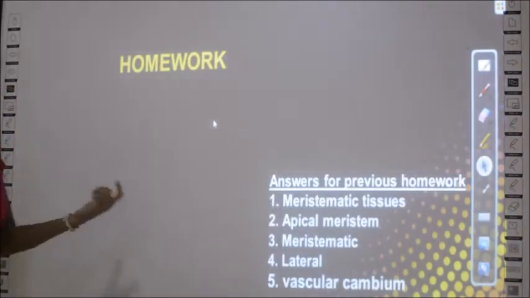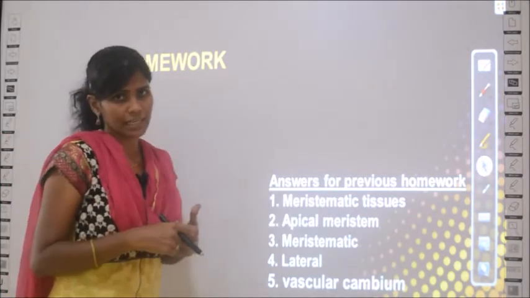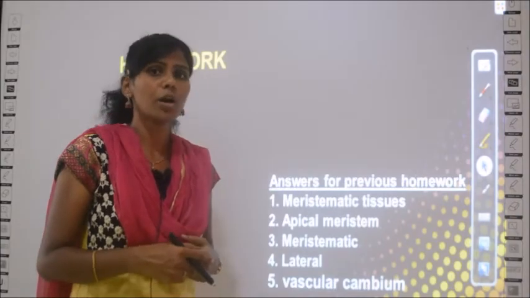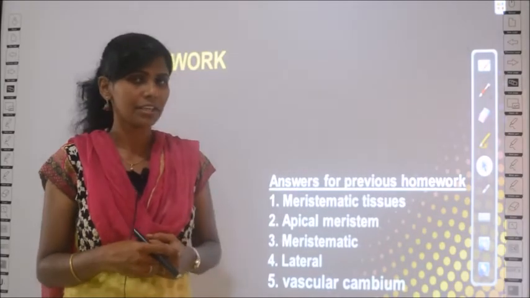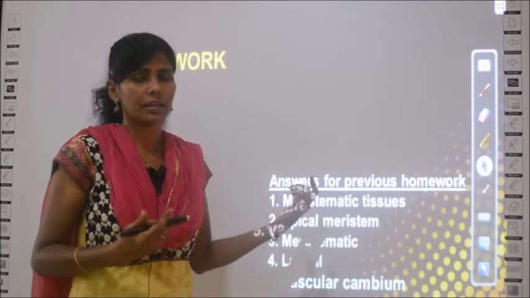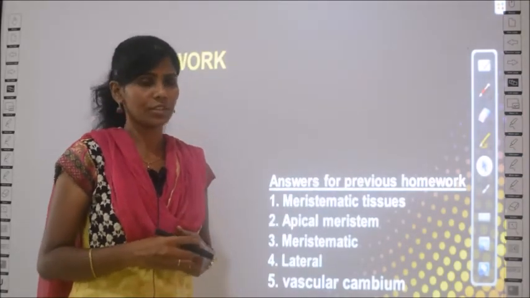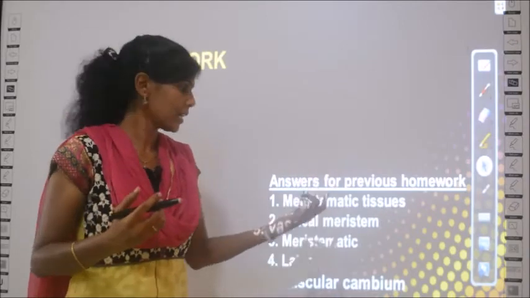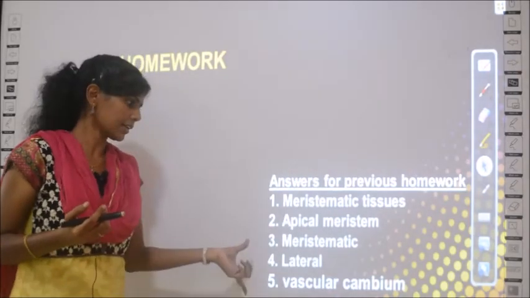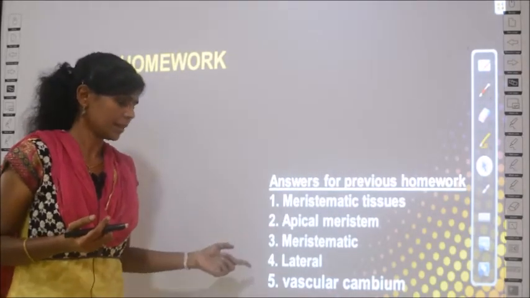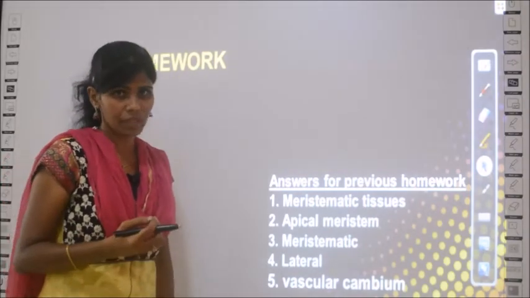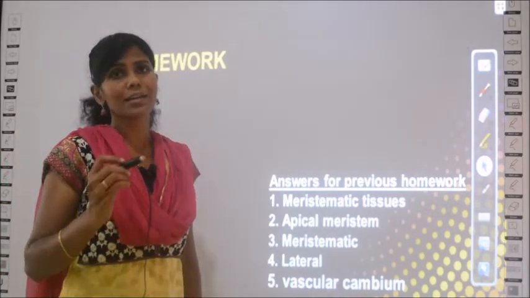Before that, the answers for the previous botany class homework. This is a botany class, right? So I'll be giving the answers for botany class. In your previous botany class, I had given you some questions. The correct answer for them is these 5. Please note down in your book or wherever you have written, and correct if you are wrong.